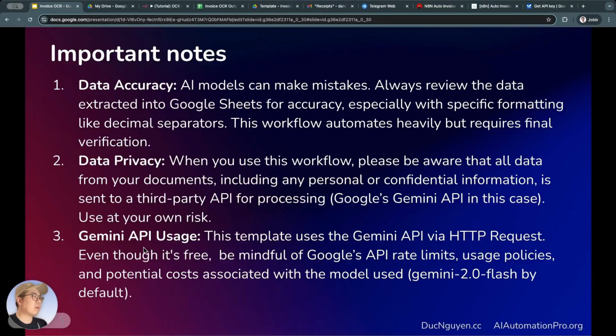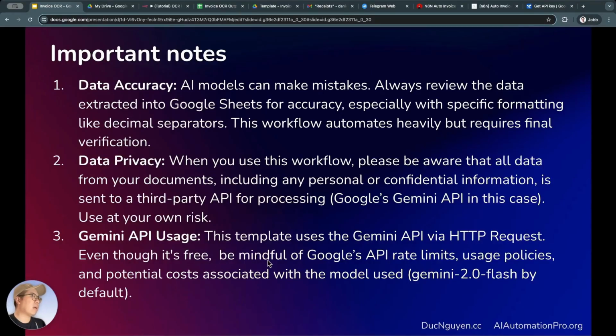Next, the third point is about API usage, which refers to the level of API usage. In this case, it's the Gemini API, but as I mentioned, there are many other APIs you can use. Among them, you can check out and test Mistral AI. I've seen quite a few people praise Mistral OCR as well. Anyway, this template of mine is tied to the Gemini API, and Google is very generous. They provide it to us for free. But of course, even when something is free, there's always a price to pay.